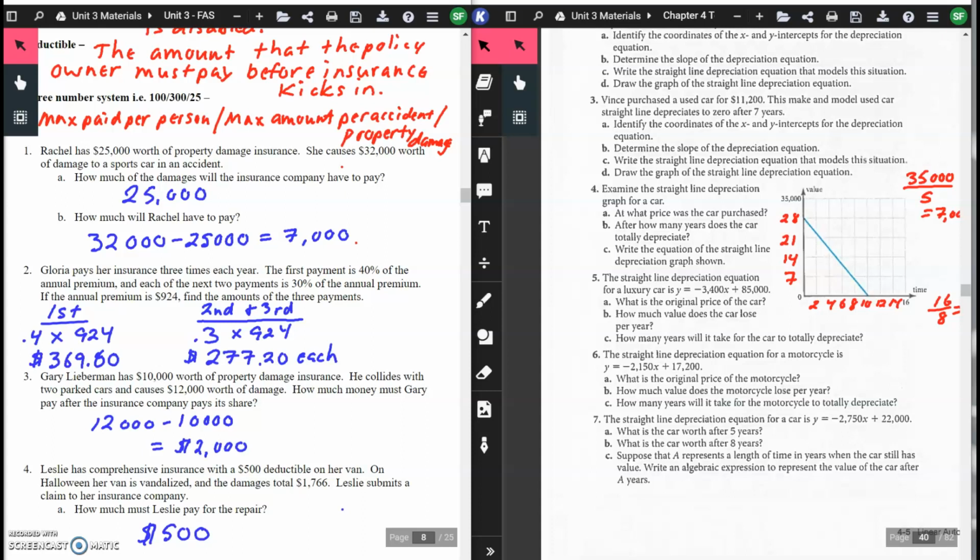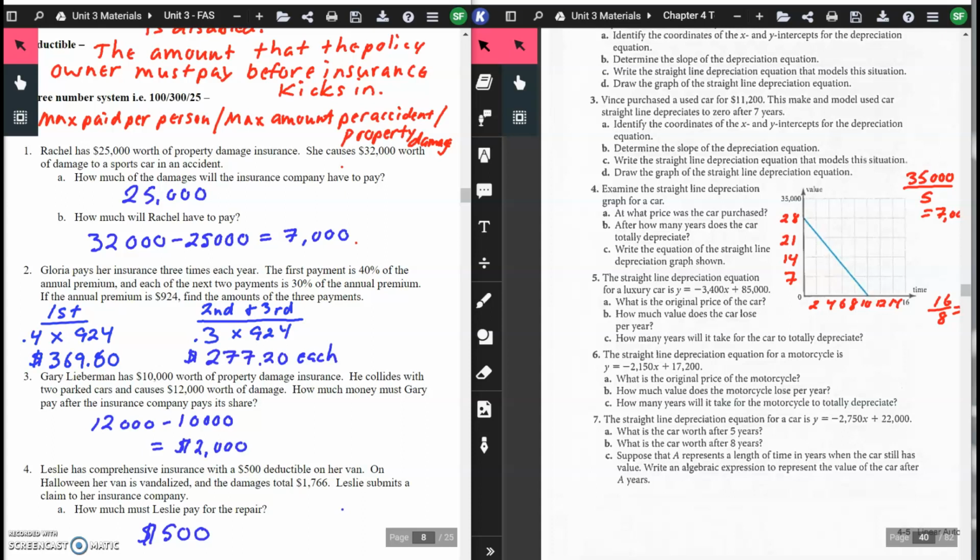Gloria pays her insurance 3 times each year. The first payment is 40% of the annual premium, and each of the next 2 payments is 30% of the annual premium. If the annual premium is $924, find the amount of the 3 payments. Well, for your first payment, that's 40%, so the total is $924 times 0.4 or 40% gives you a first payment of $369.60.